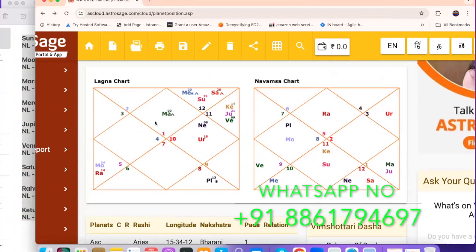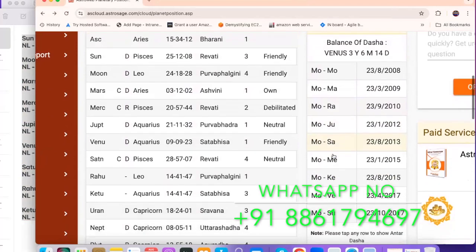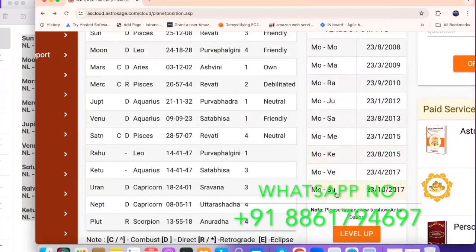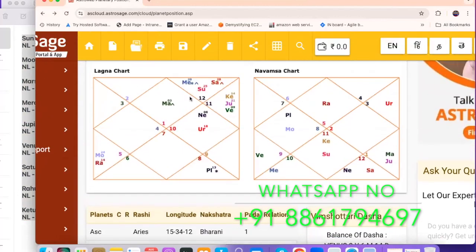Now coming to the education, guys. So this person completed his engineering in 2020, B.E. in information science. Okay, from a very good university. So if you see here, Moon was running from 2016 to 2020, 4 years of engineering. So from Moon, Venus, he completed in Mars and Jupiter. So Moon and Mars were the planets totally controlling his education. So Moon and Mars are very benefic.